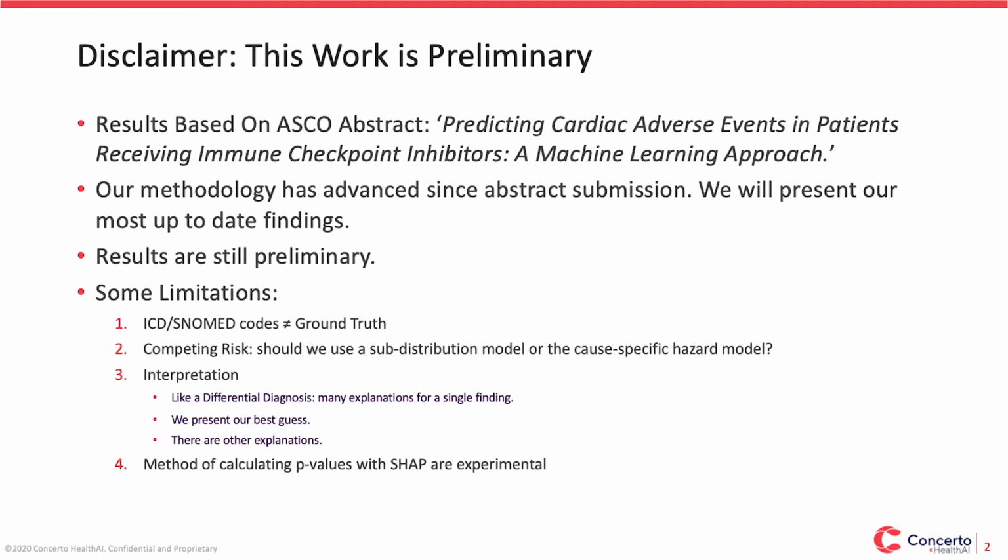Our study has several limitations. Like most real-world data analyses, we rely heavily on ICD codes to represent disease status. However, in general, these codes do not always represent the ground truth, and further work is needed to validate the codes we used here. Our study analyzes the rate of adverse events. Like any adverse event analysis, one needs to consider the competing risk in the model. Sub-distribution models are generally considered more predictive, but cause-specific hazard models are often used when attempting to determine the drivers of risk. We opted for the latter approach.